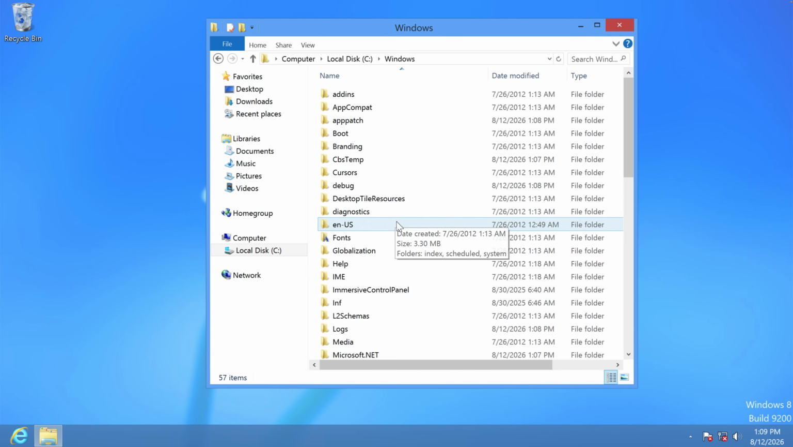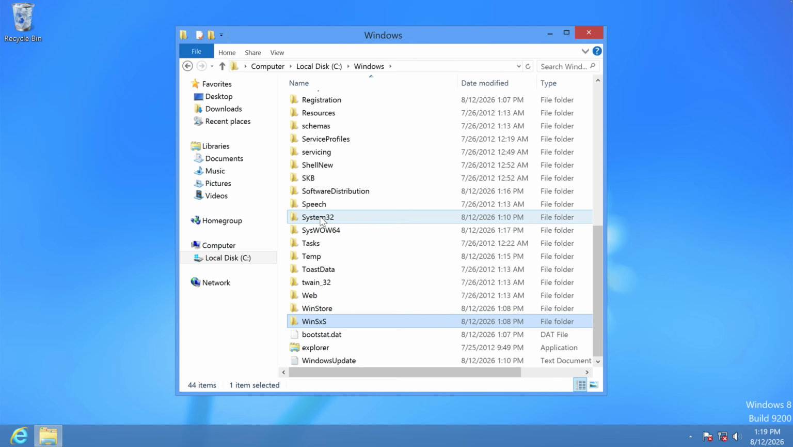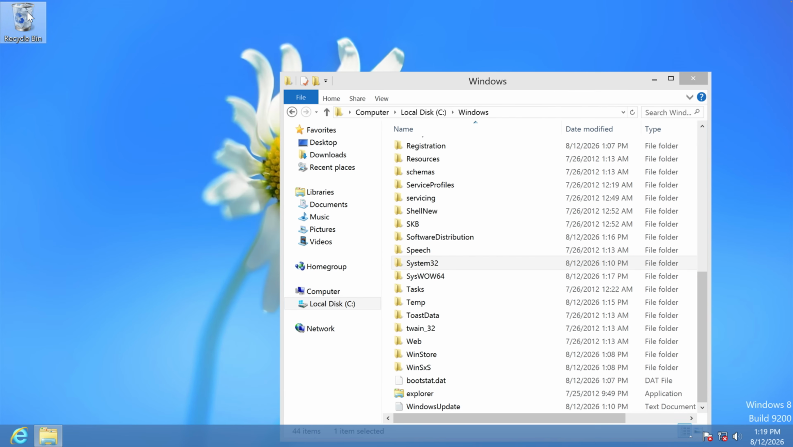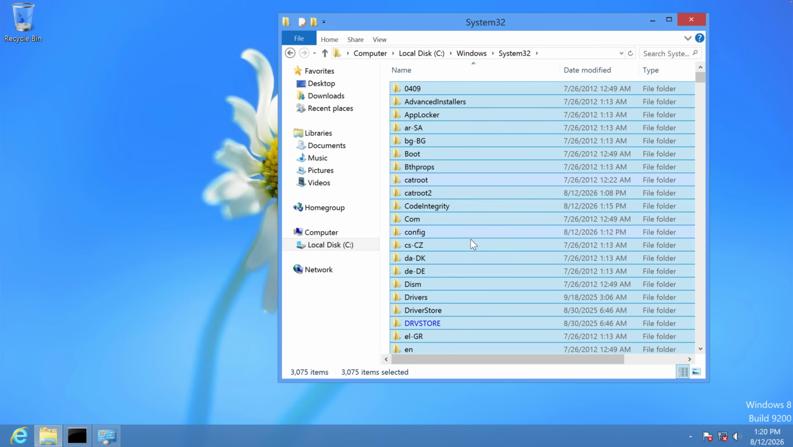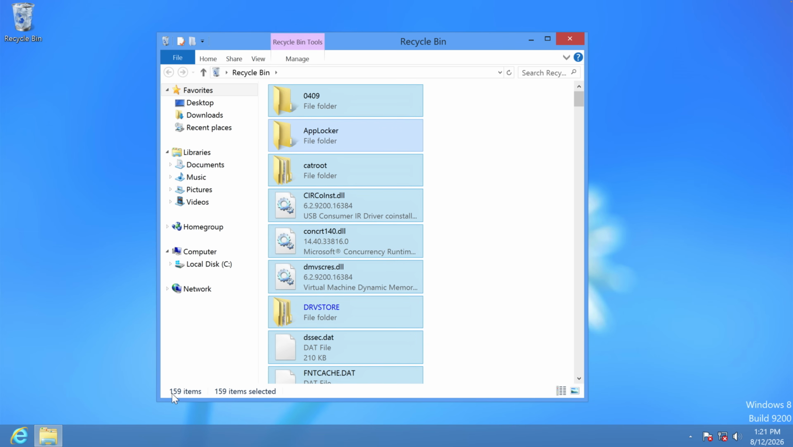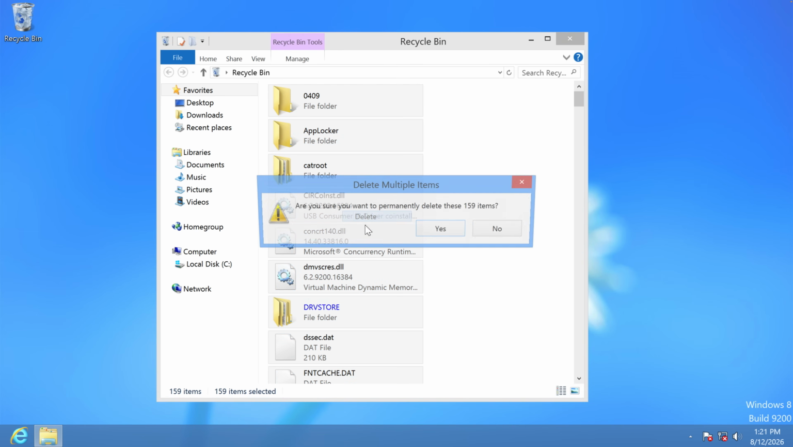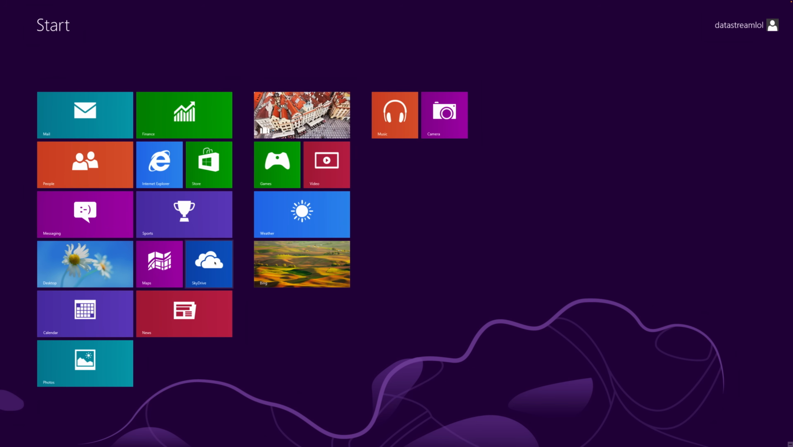So I'm gonna go individually through each of these folders, select everything and delete. I just went through the entire Windows folder except for System32 and we have deleted more than 1000 items. So let's go into the System32 folder, select everything and delete this one as well. From the System32 folder we have deleted 159 extra items. And it doesn't seem like anything is really broken.